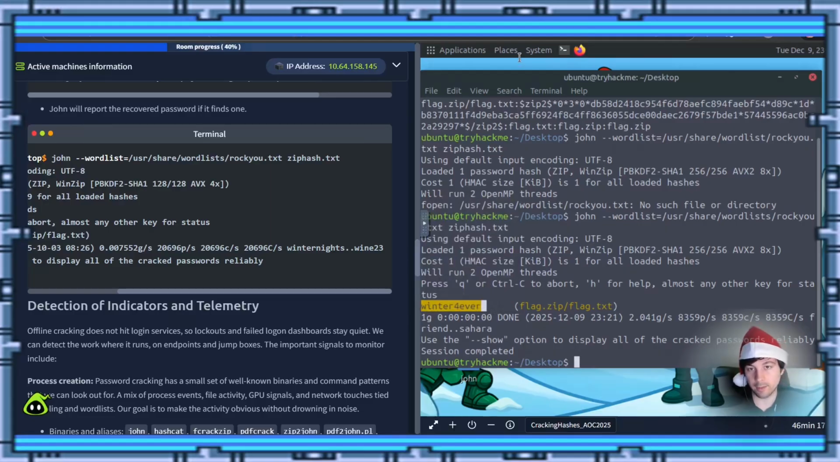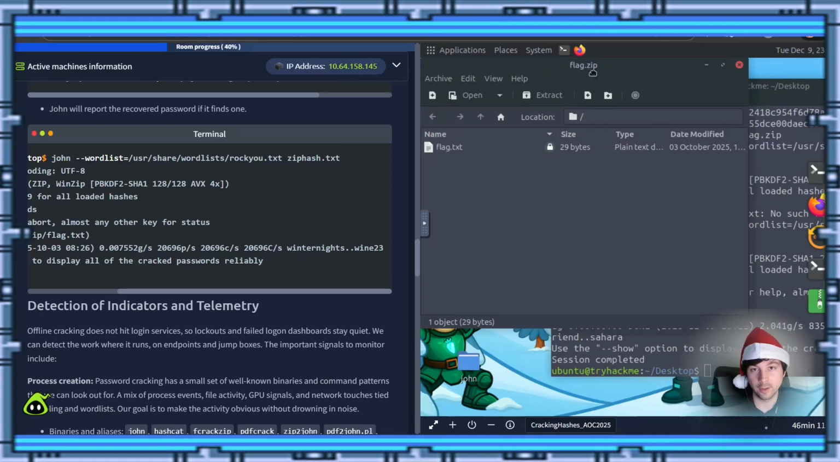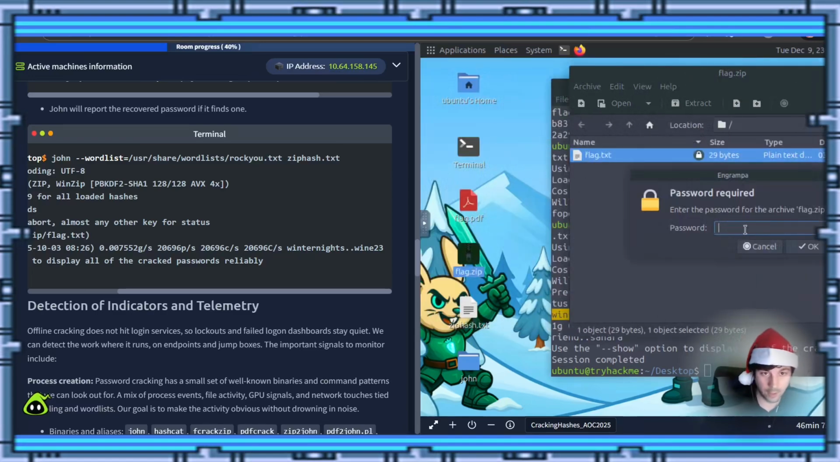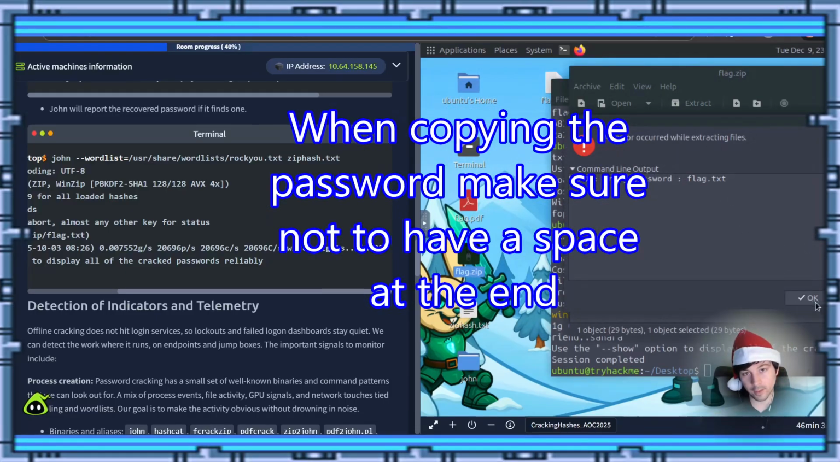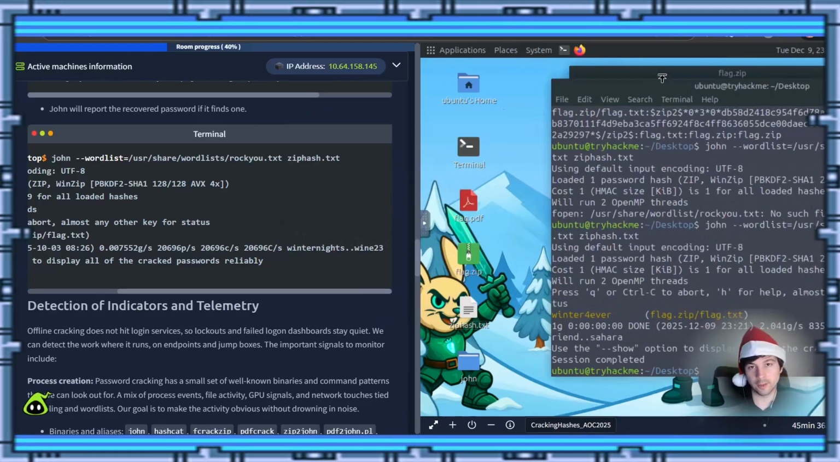So let's go ahead and highlight that. Let's right click and copy that. Let's drag this back to the side. Let's go to that zip directory. Let's drag it to the side. Let's try to pull out the flag.txt. We'll dump in our password. And it says we did it wrong. Okay, let's try this again.